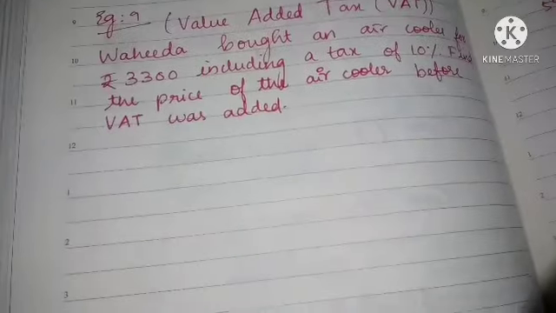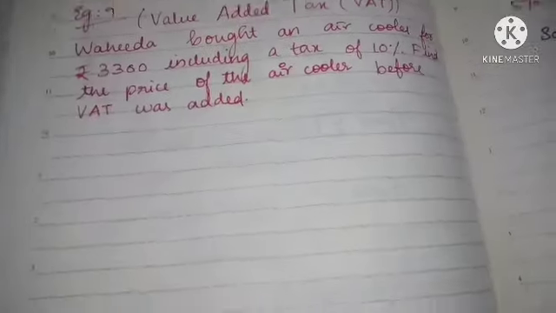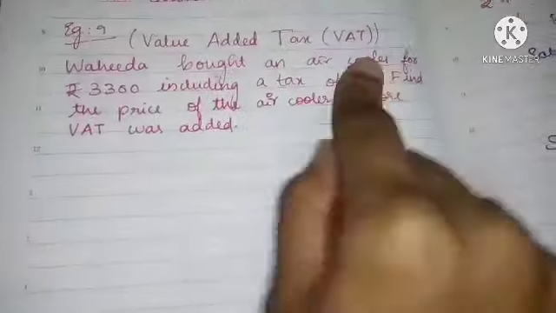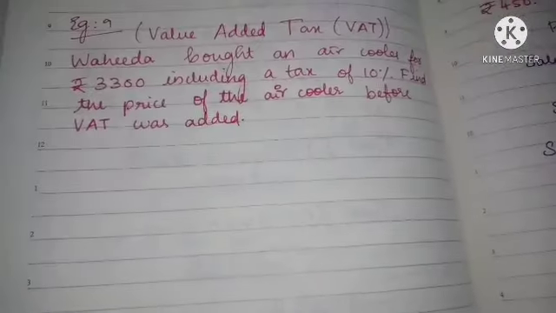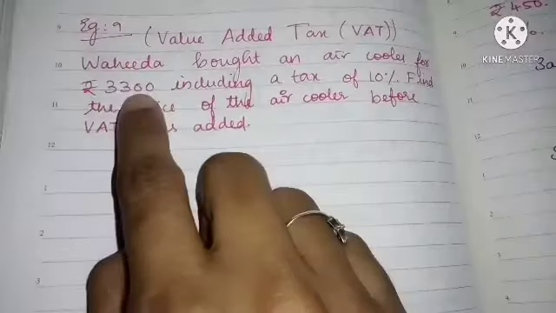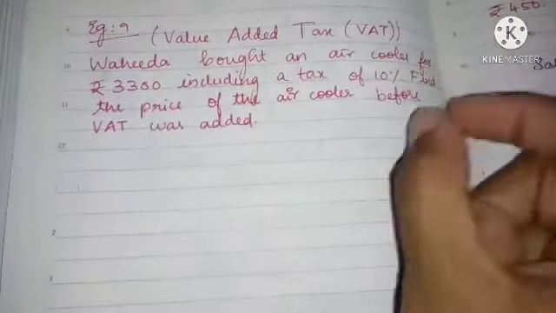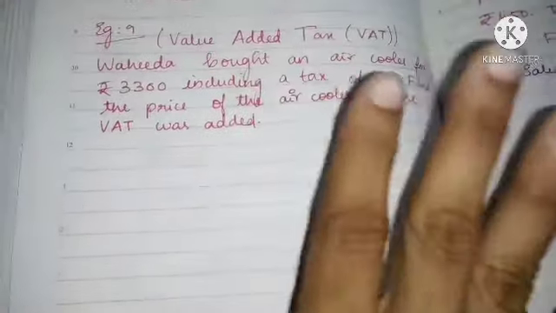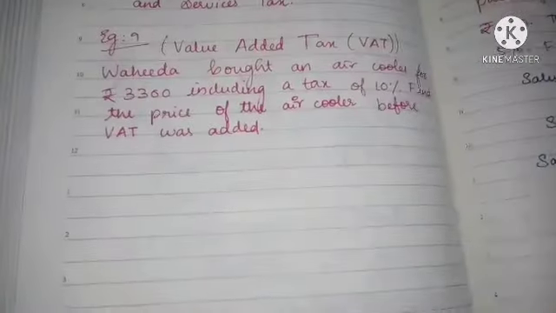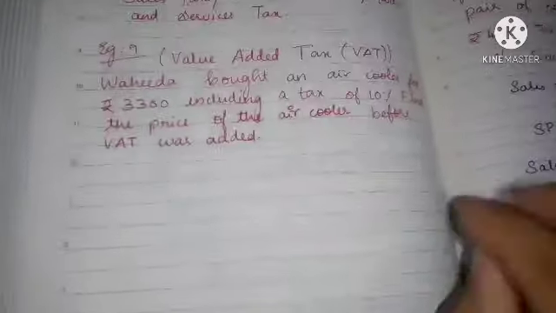Next is example number 9. What is the question? Value added tax, VAT. Wahida bought an air cooler for rupees 3,300 including a tax of 10%. So she bought an air cooler for 3,300, and in that 3,300 itself the tax is included.